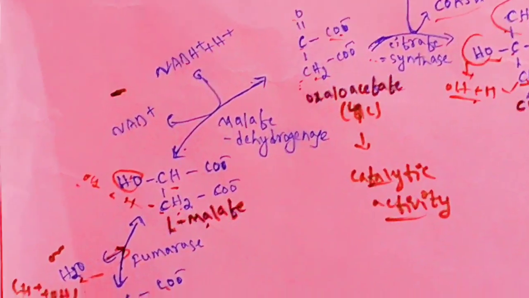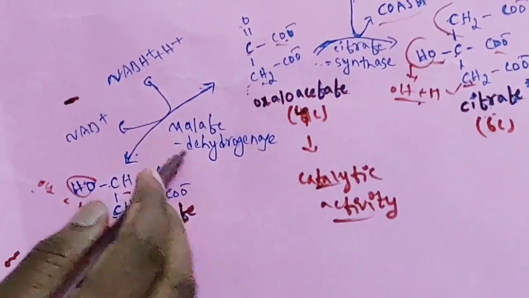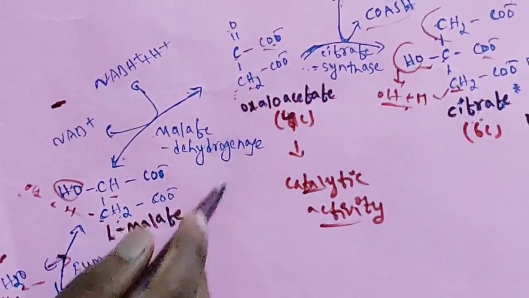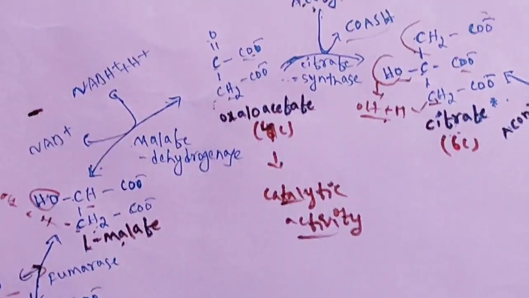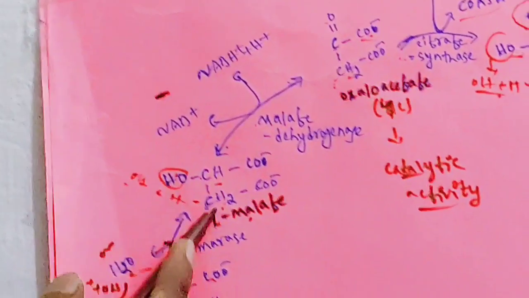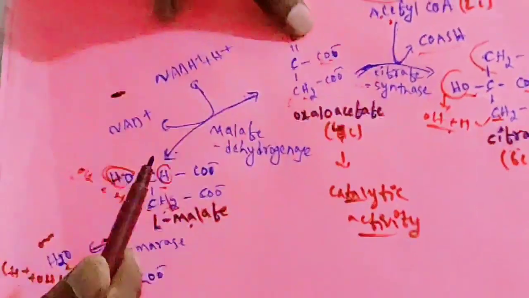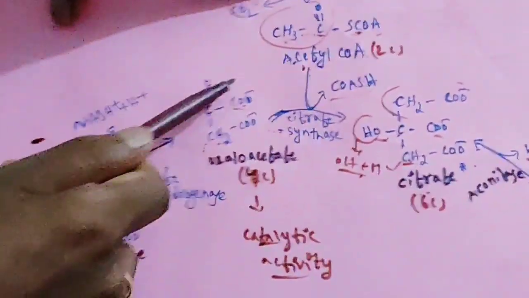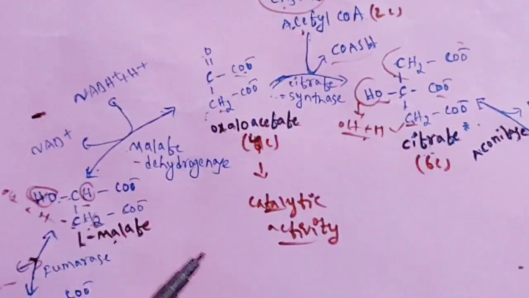Then finally L-malate is converted to oxaloacetate by the enzyme malate dehydrogenase. Malate undergoes dehydrogenation, meaning removal of hydrogen, and will produce oxaloacetate. You can see here CH and CH2 are there. This hydrogen and one hydrogen from here, this hydrogen and this hydrogen will be liberated. Then it is converted to CO-COO. Remaining all are the same. So oxaloacetate is formed.